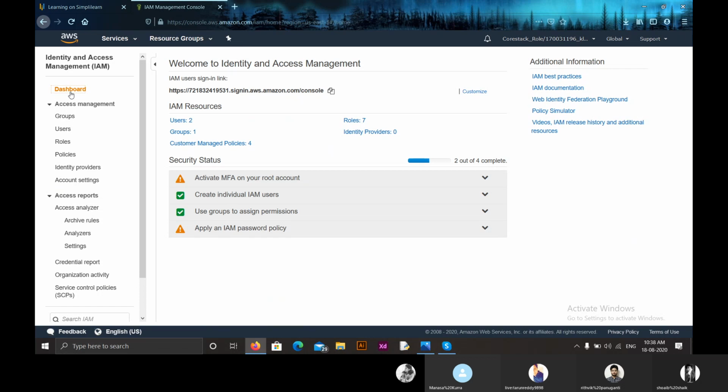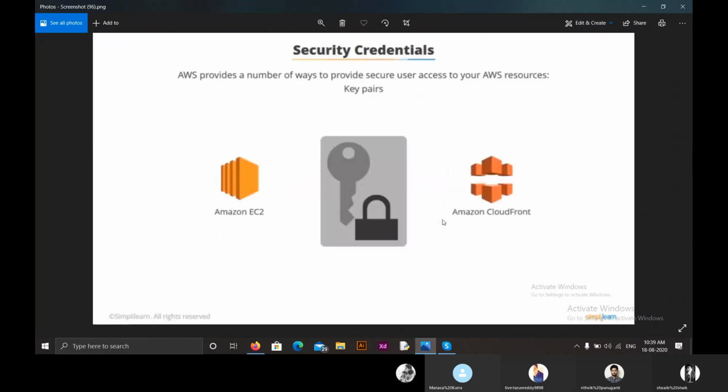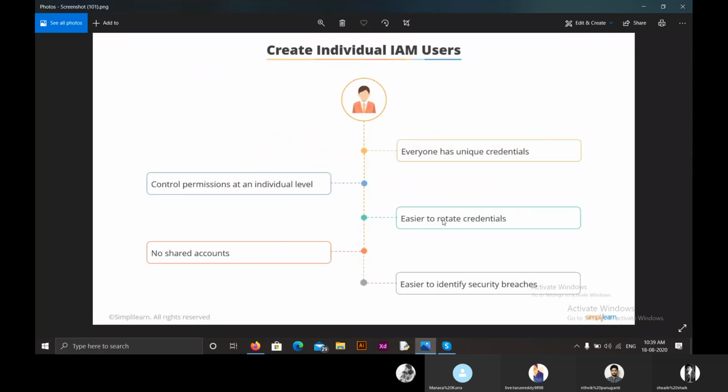So let us move on to the last topic of IAM, identity access management. That is the best practices of identity and access management. The first best practice is we have to create individual IAM users. By doing this, every user has unique credentials. We can control permissions at an individual level, and it is easier to rotate credentials. There are no shared accounts, and it is easier to identify security breaches. So first we have to create individual IAM users for every user.